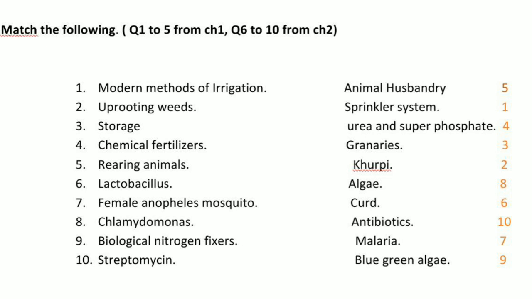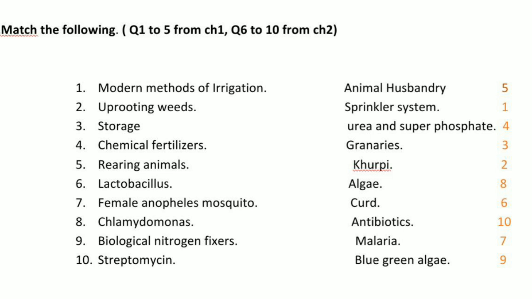Next is biological nitrogen fixer. Some organisms are helpful in fixing atmospheric nitrogen into the soil, and at the same time some microorganisms are helpful in releasing the nitrogen from the soil back into the atmosphere.